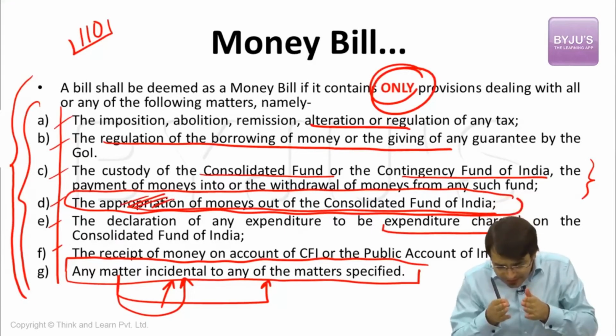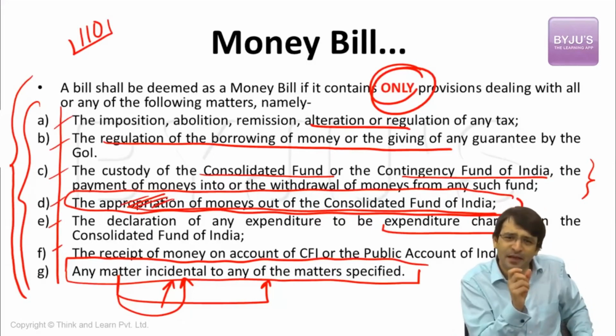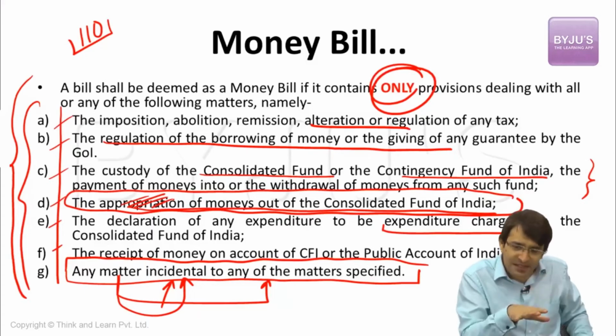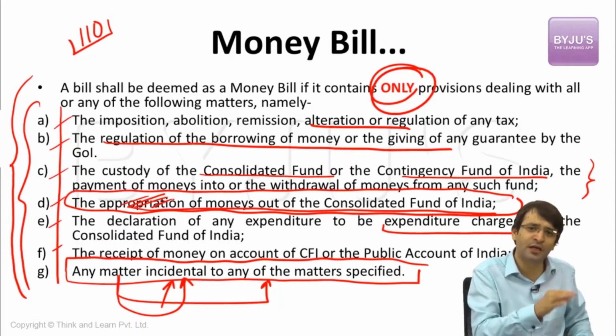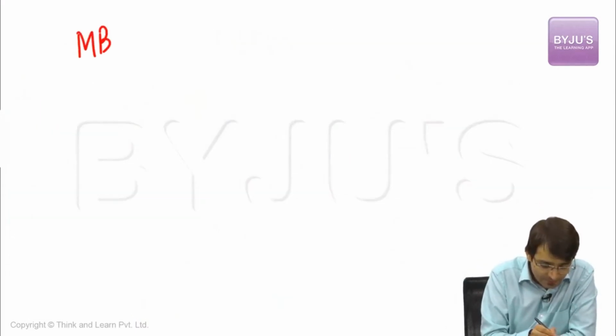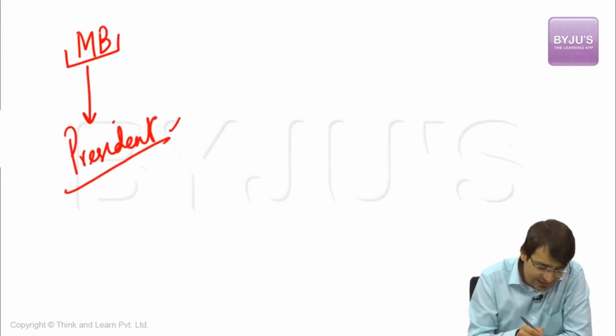Without getting into further debate, now let's talk briefly regarding the money bill and the financial bill. Money bill, simply any bill which deals with money matters mentioned in Article 110 is a money bill. Who will certify whether a bill is a money bill or not? Speaker. And her decision is final. And Rajya Sabha has a very limited role with respect to a money bill. But when this money bill is passed by both houses of the parliament, it is sent to the President. President cannot send this bill back for reconsideration.